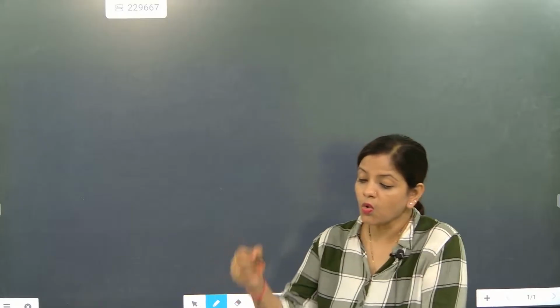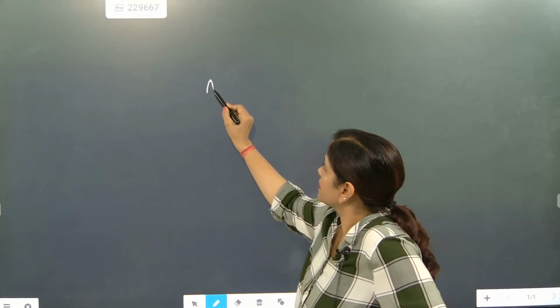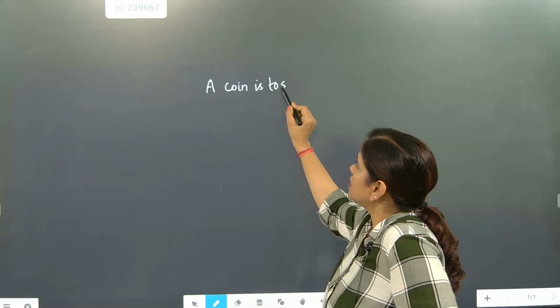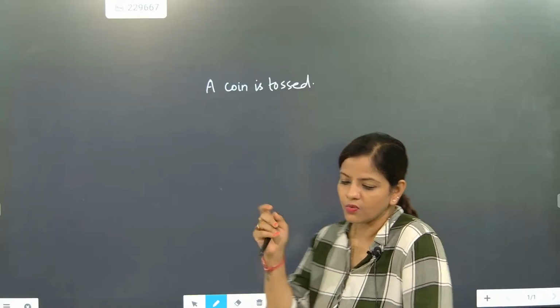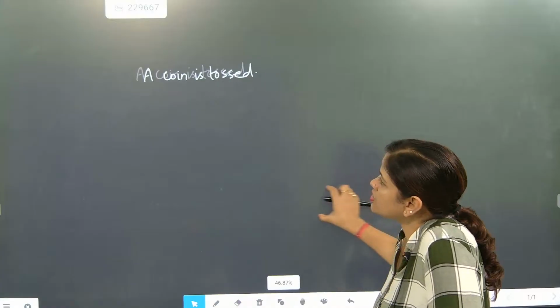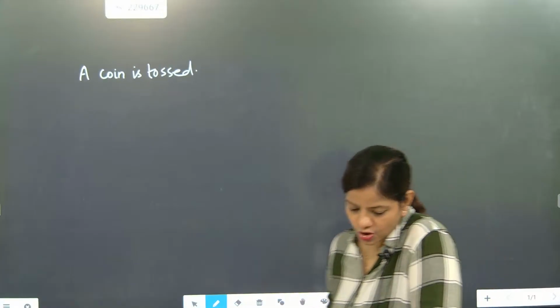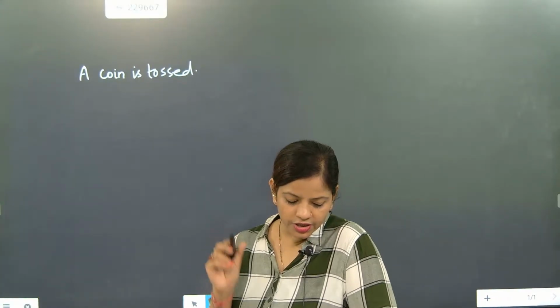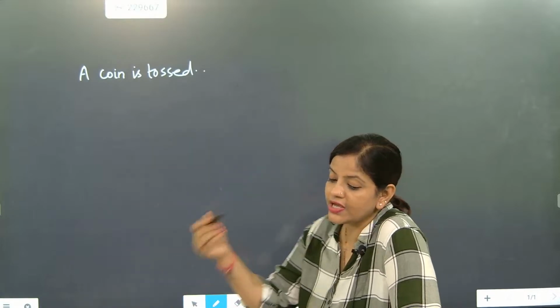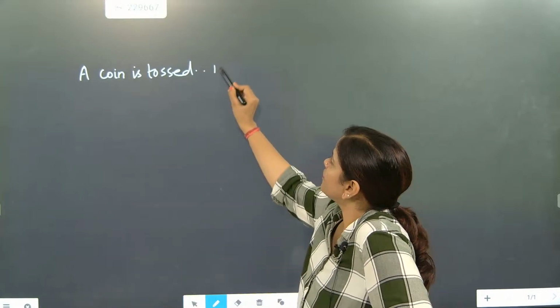Question is, a coin is tossed. That means, beta, a coin will have what? One head and one tail will be there. One coin is tossed, beta. So once the coin is tossed, it shows head. After tossing, what is it showing, beta? It is showing head.